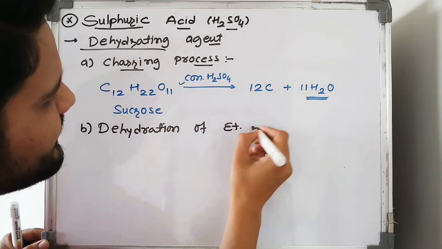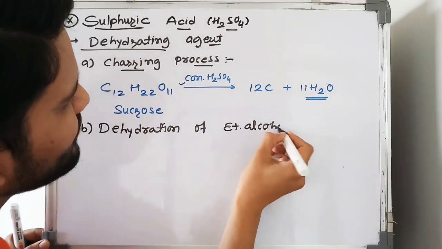Now the next reaction is dehydration of ethyl alcohol.